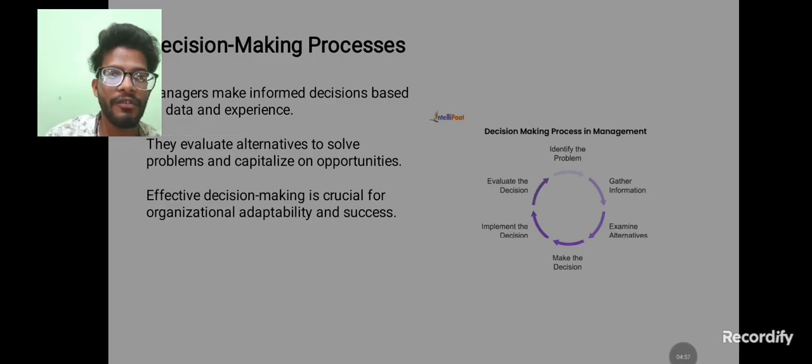For each and every problem we have n number of solutions, multiple solutions, and we need to get exactly one solution. That solution should be the best. After that, implement the decision. After taking the decision, we should implement it, then evaluate the decision. After implementing, we should evaluate whether it is fit or not.